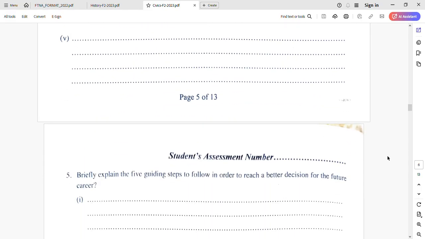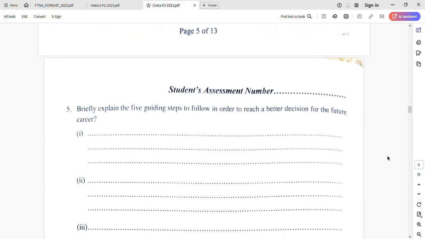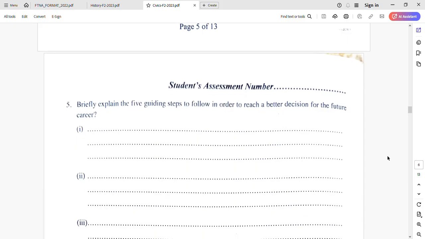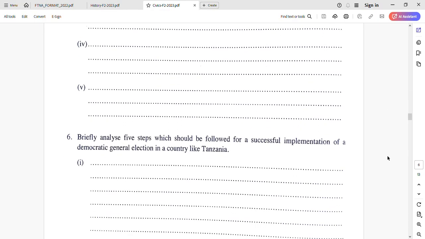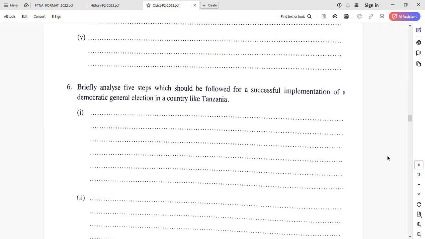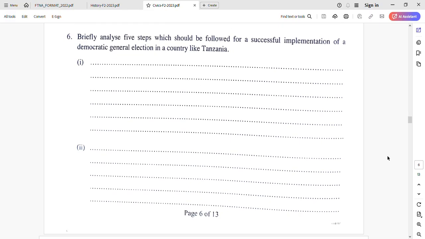That is number 4. Number 5, brief explain 5 guiding steps to follow in order to reach a better decision for the future career. That's coming from the topic of work, career choice, choosing a career. Still it is brief explain. Number 6, again we are proving the brief explain. Briefly analyze 5 steps which should be followed for a successful implementation of a democratic general election in a country like Tanzania. So still a brief explanation. You will provide the conditions for a free and fair election.